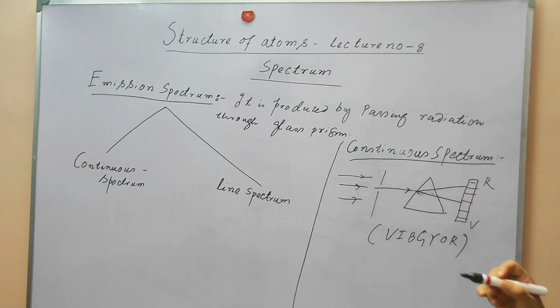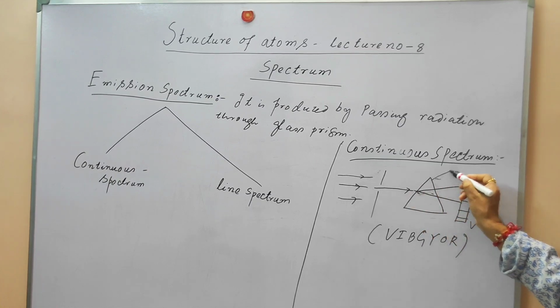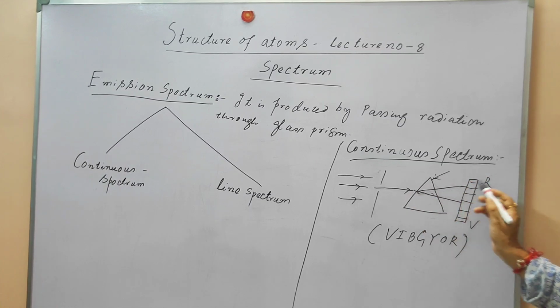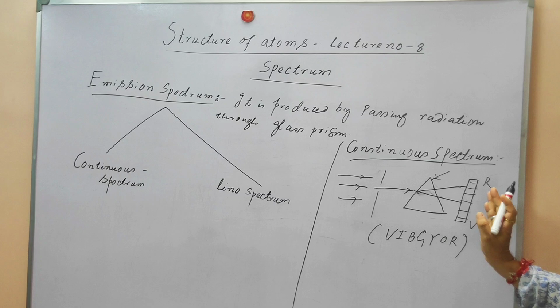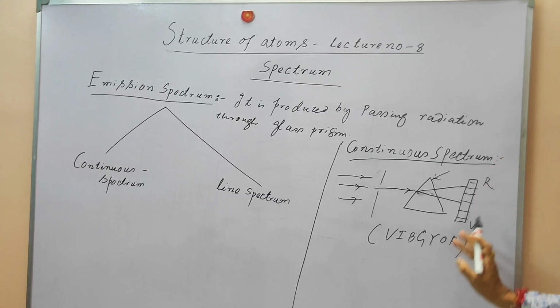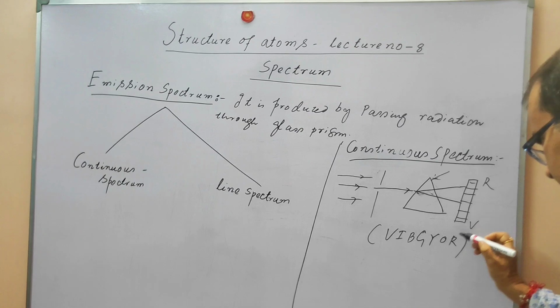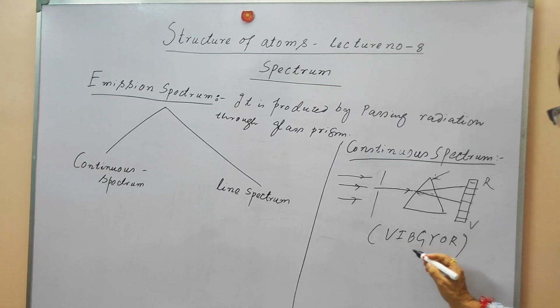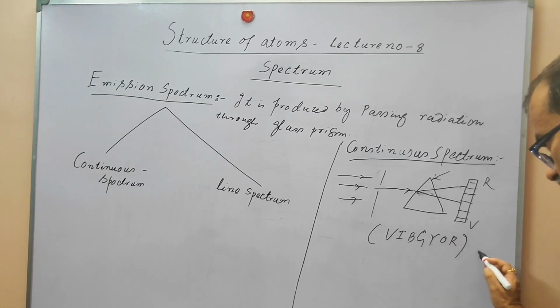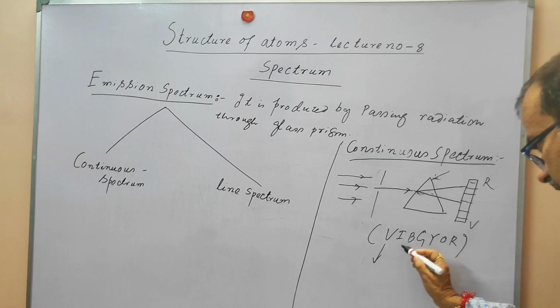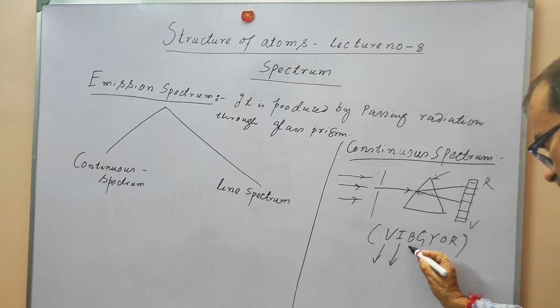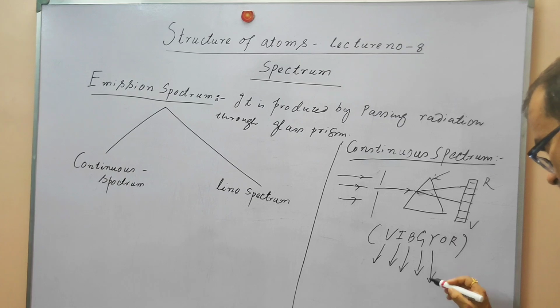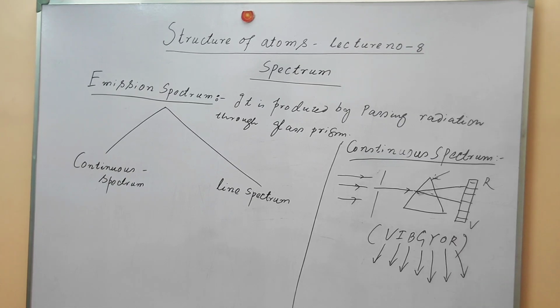So this is a white light, and the white light is passed through a glass prism and collected on a photographic plate, and we will find there is a continuous band of colors. These colors can be summarized here: V means violet, I means indigo, B means blue, G means green, Y means yellow, O means orange, and R is red.